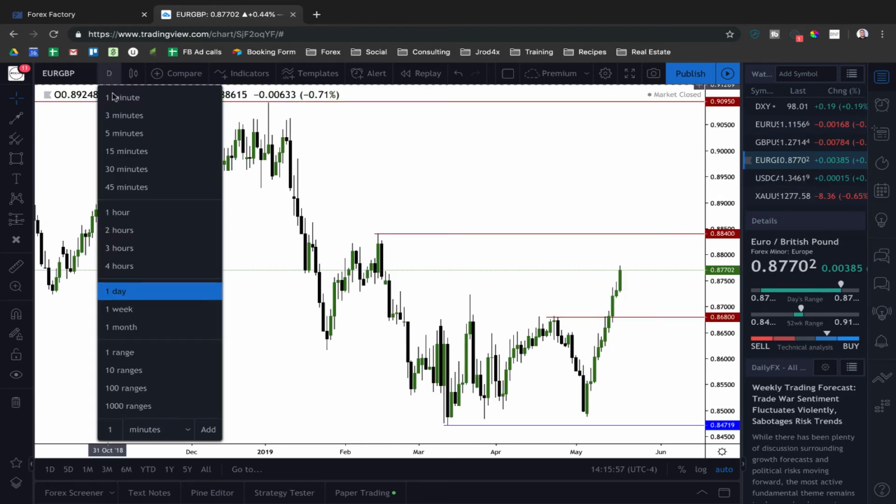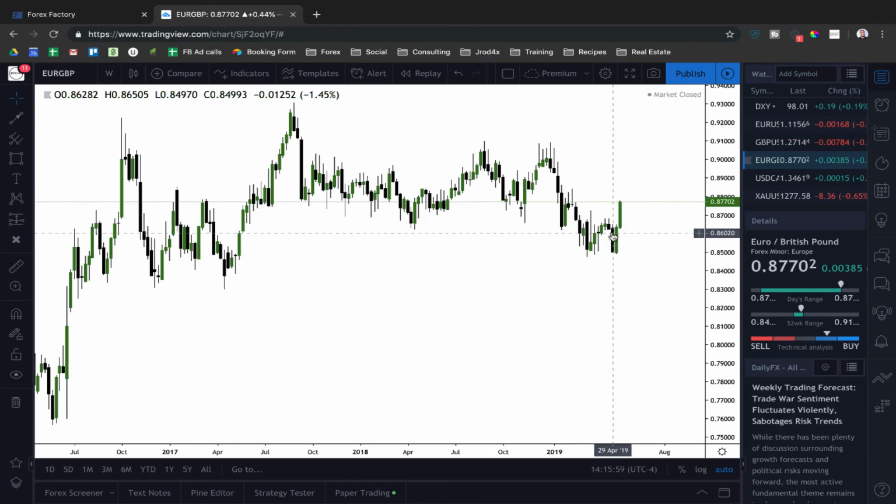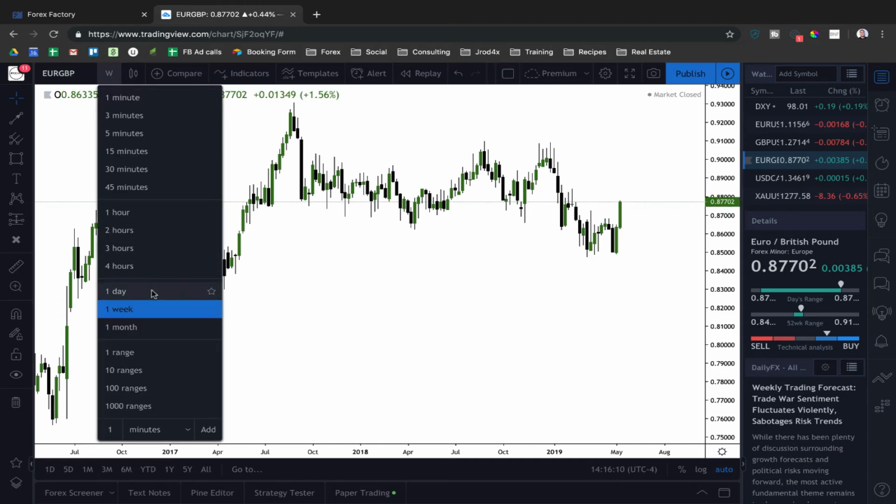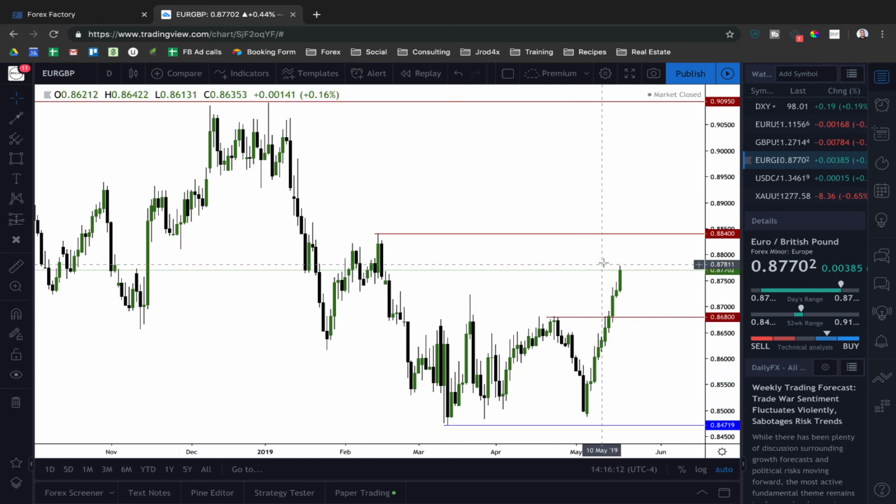Alright, if we look at Euro GBP, we've seen a pretty significant push to the upside here, which is obviously leading to a relatively consolidating euro dollar and ultimately a significantly bearish British pound. So if we go out to a daily, you can see we've just been consecutively trading higher, cleared out the liquidity above here, broken out of this consolidation. Next level on the upside will be the 88.40 level, and if we continue pushing above there, we'll likely see continued expansion to the downside on British pound.